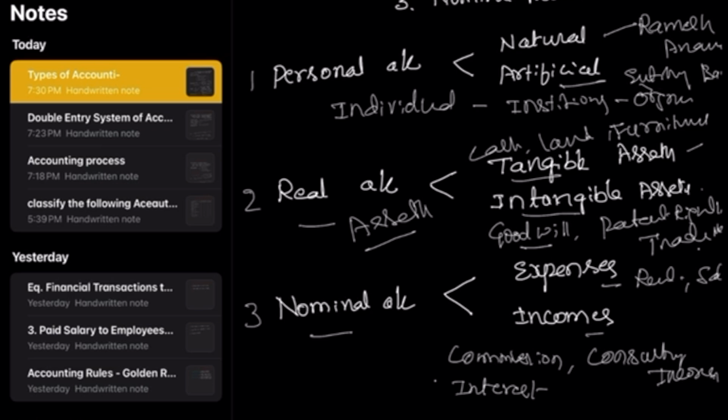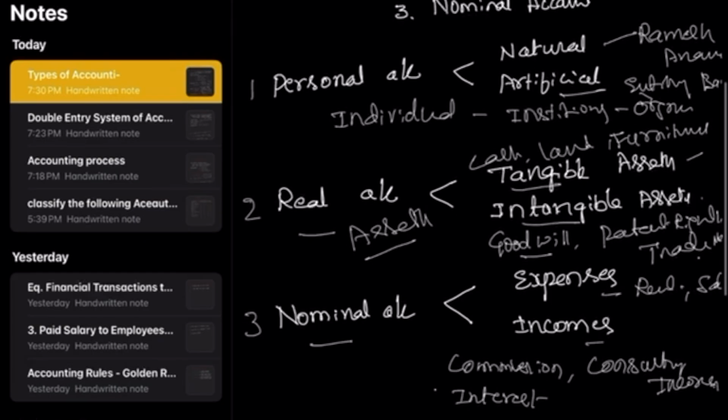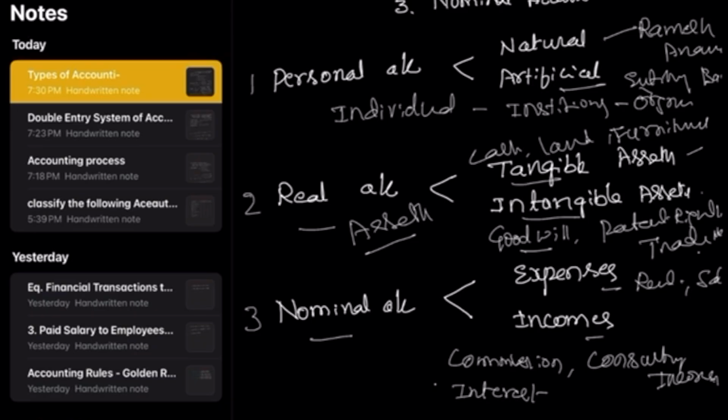Again, I'll repeat. A personal account is an individual or an institution, a natural person or an artificial person, like the name of a person, or institutions, banks, organizations, XY Company Limited.